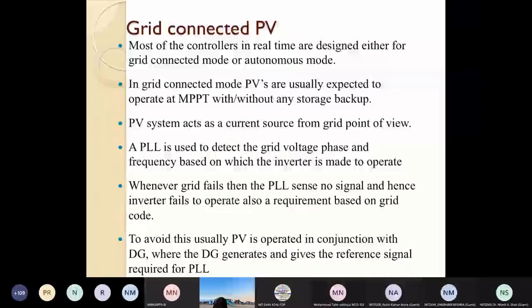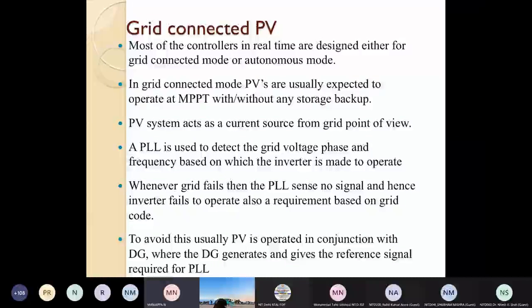However, as I have already mentioned, when the grid is not available, the photovoltaic is supposed to be out from the grid, but in the Indian condition, it is a detrimental scenario because in summer, on many occasions, the grid fails